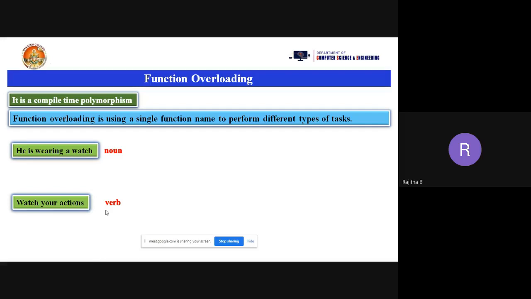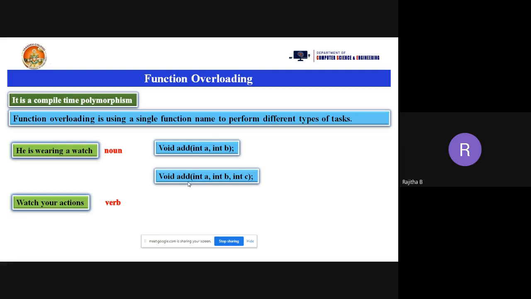So like that, coming to the programming language, I'm taking void add, and the parameters we have are int a comma b. It means I want to perform the addition of two numbers, int a comma b. Then I want to take one more void add. I want to take three parameters here: int a comma b comma c. And the function name is the same. You can see the example. The function name is the same. I'm using the add function.